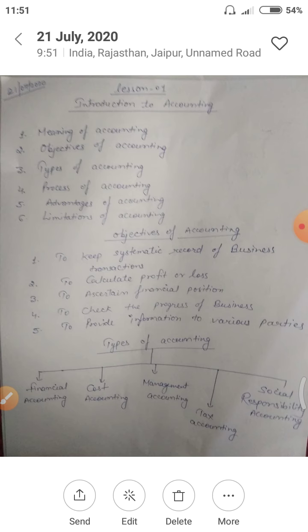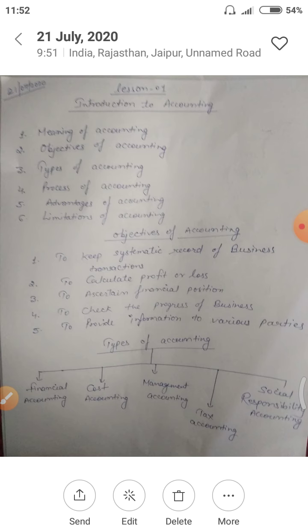Financial accounting will be fully related to finance. As we are discussing, we will learn to make accounts, and we will learn to calculate profit and losses of the business. We just want to know the financial position of the business or the profit or loss condition, and all of that will be recorded and included in your financial accounting.